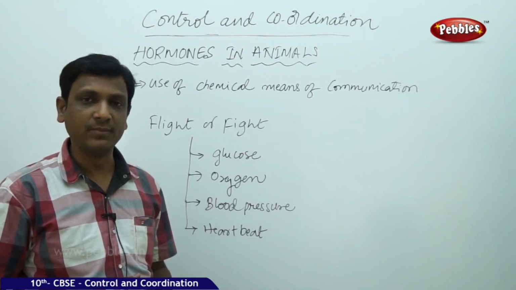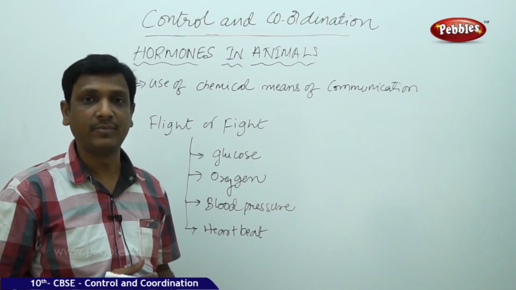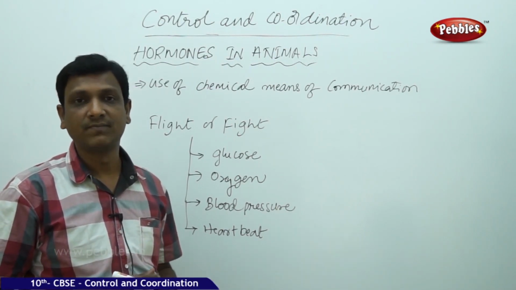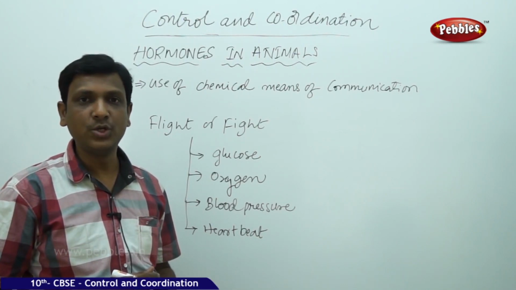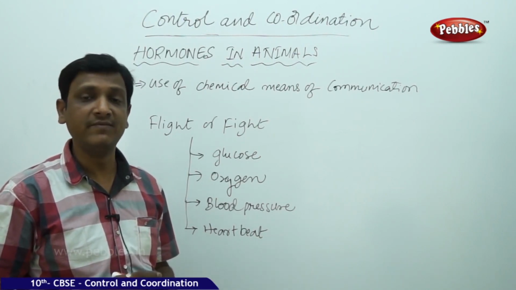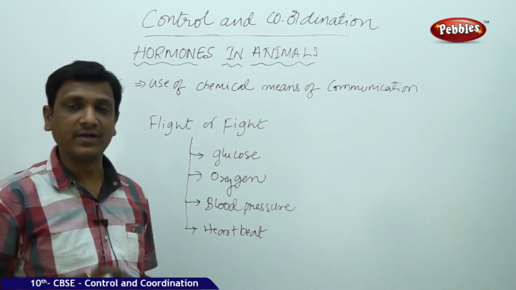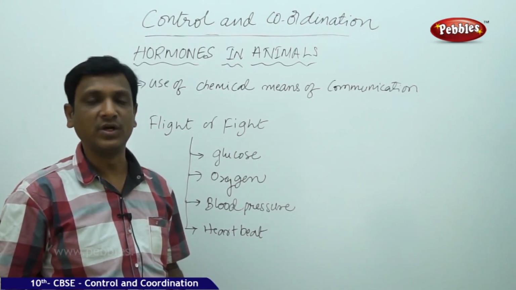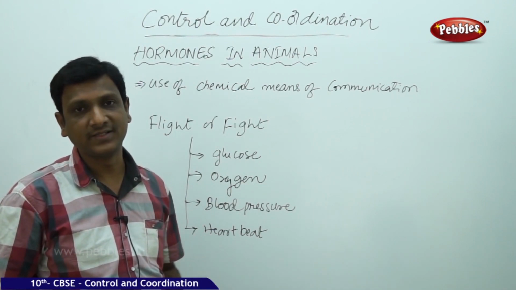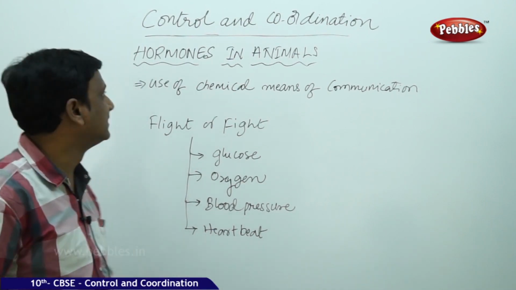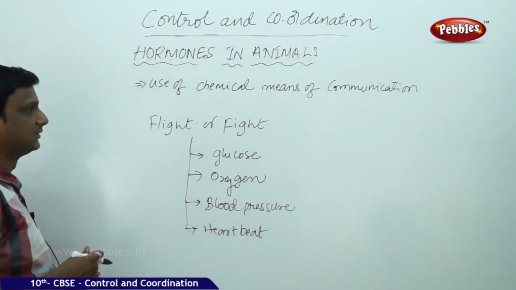But in the case of animals, we have a very well developed nervous tissue and complex organs. Then why do we need a chemical communication even though we have a very good nervous system? Why can't we control and coordinate with the help of the nervous system alone? What is the necessity of a chemical coordinating system in our bodies? Let us see. Hormones in animals.